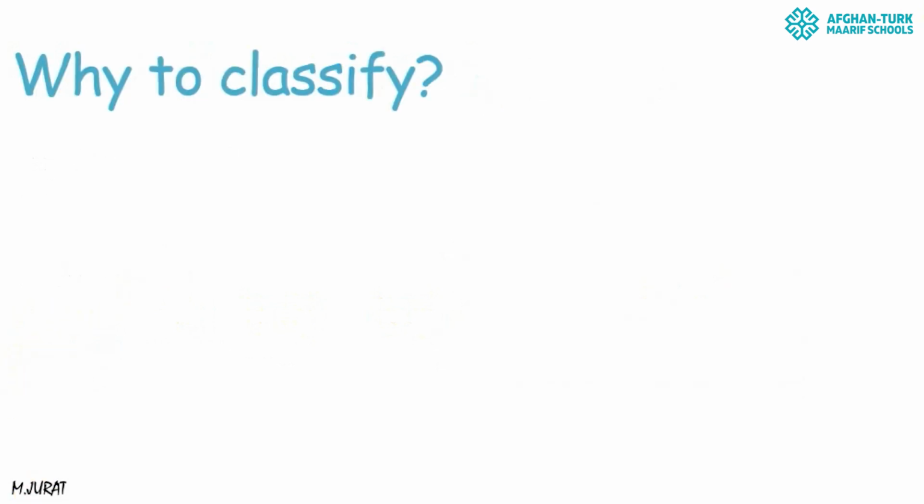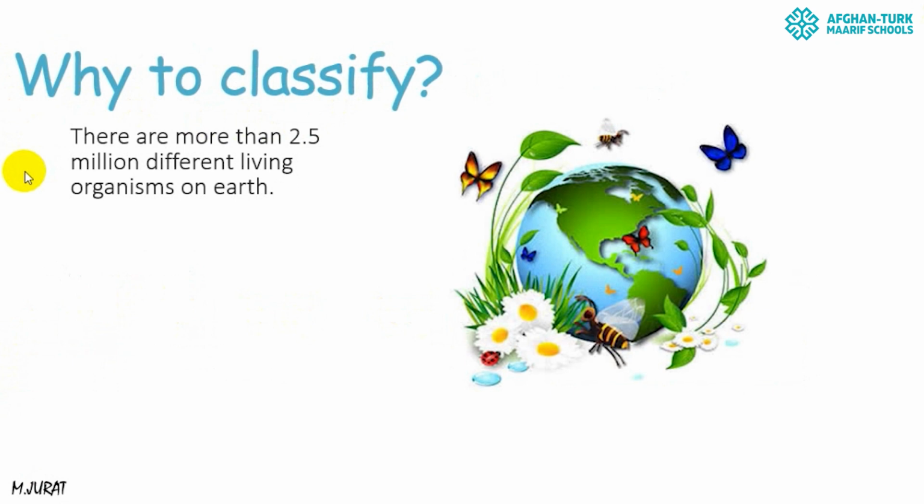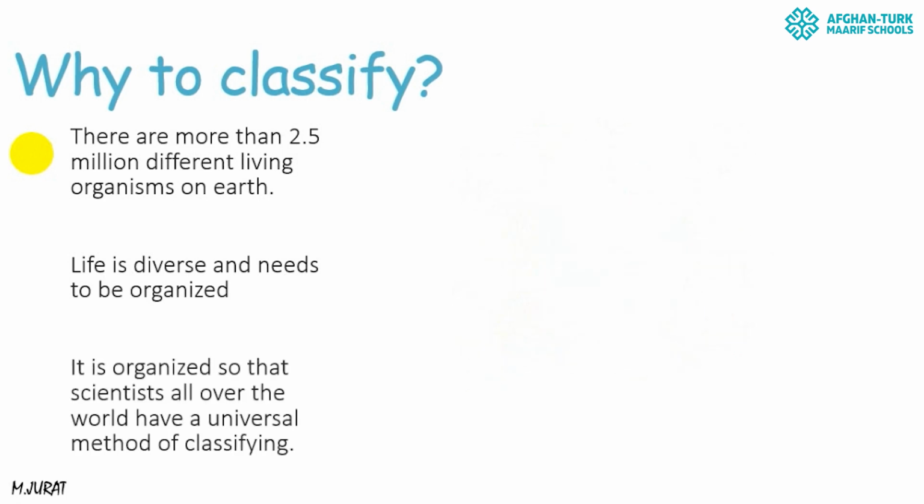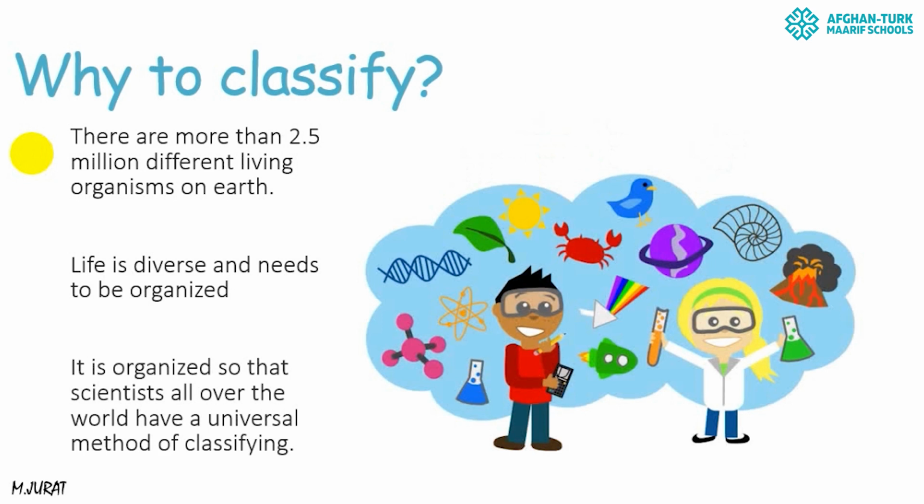So now let's see why we have to classify living organisms. Firstly, in the world there are 2.5 million different organisms, and we have to organize them. Otherwise, we would get confused about them. We cannot find the main information that we want about each individual. So that's why there is a universal way of classifying living organisms that scientists are using, and because of that they can find out lots of information about different things.